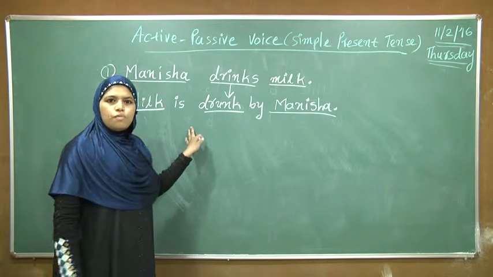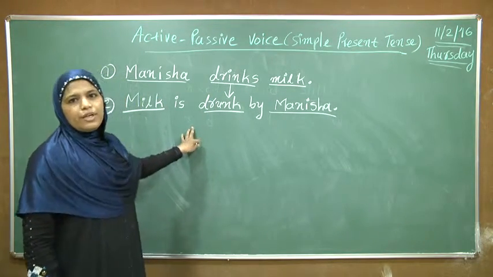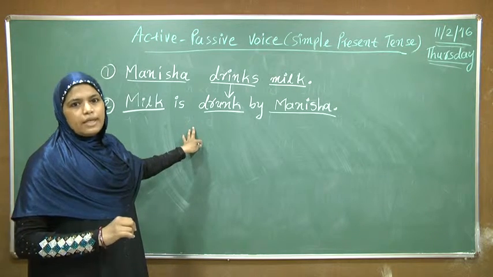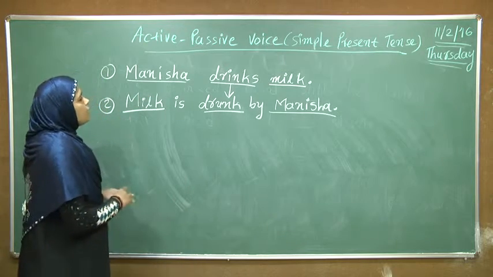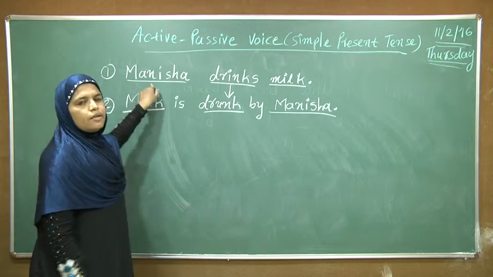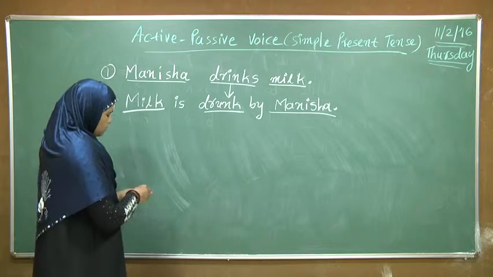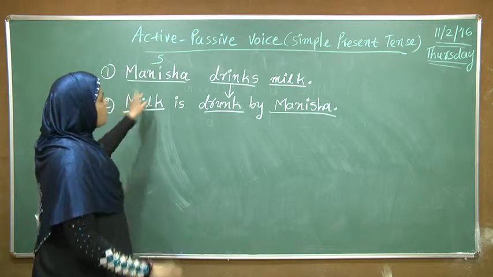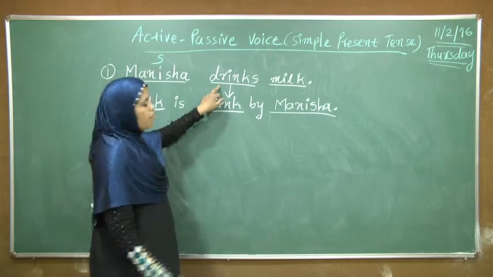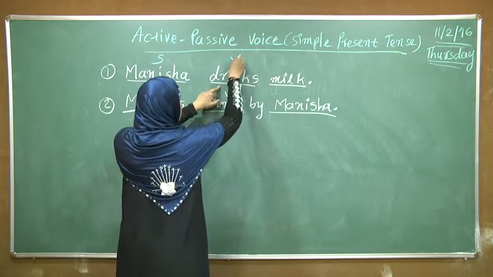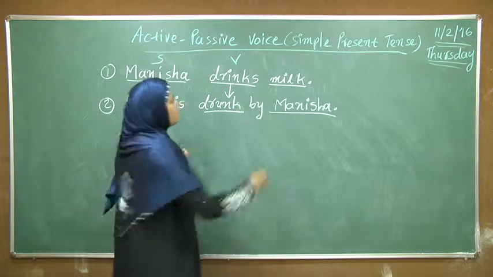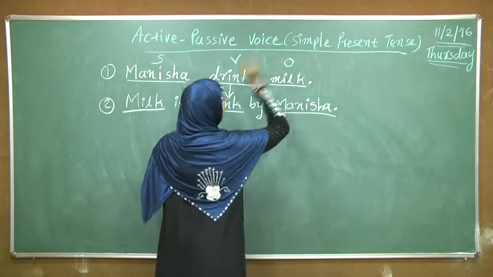Now first of all we have to find out subject, verb and then object from the sentence. In this sentence Manisha is the subject. We can write S for subject. Then drink is the verb. We can write V for the verb, and milk is the object, and we can write O for the object.